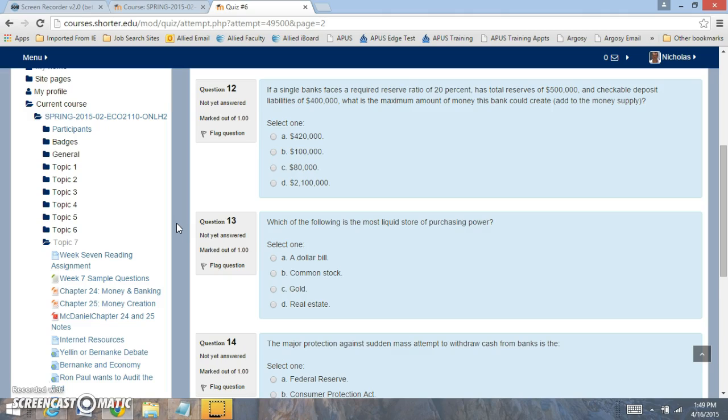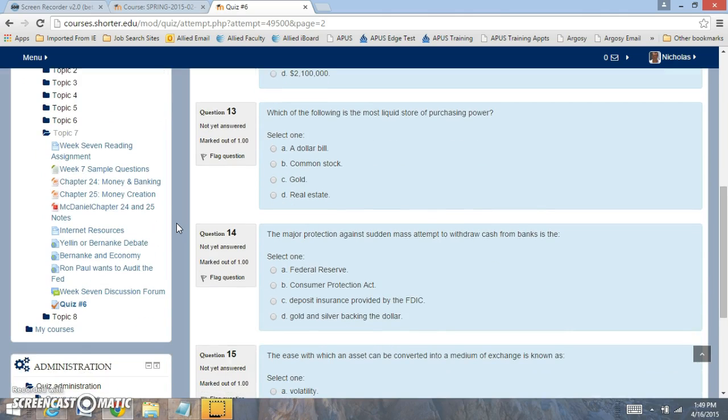So they have to hold 20% of the 500 at the bank. So what is the actual reserve requirement? So the reserves are 500, that they deposit 400,000. Which of the following is the most liquid store of purchasing power? This is something that you can go right now and use out of those 4 choices and buy something.